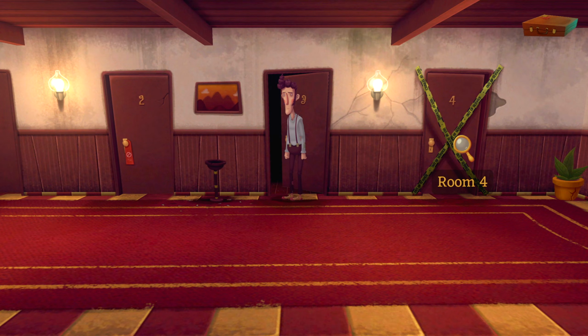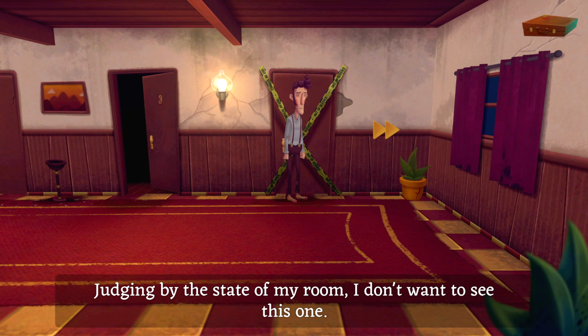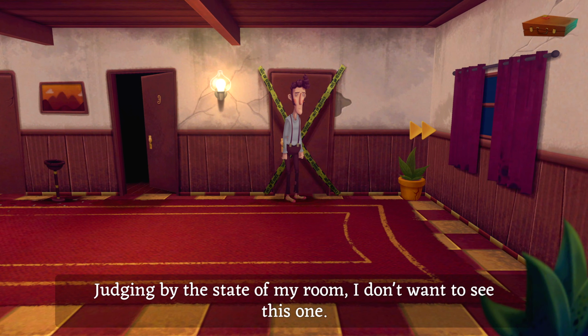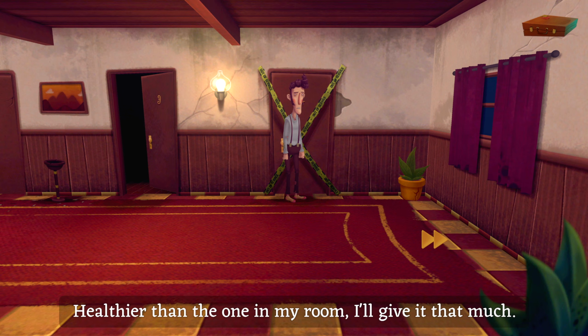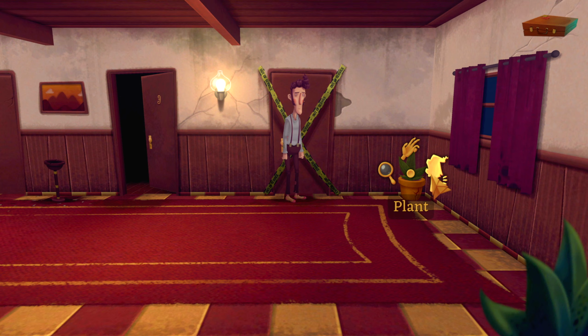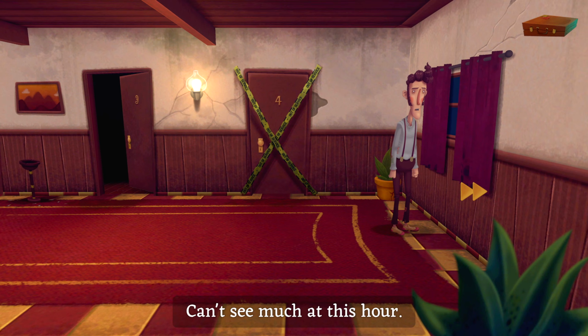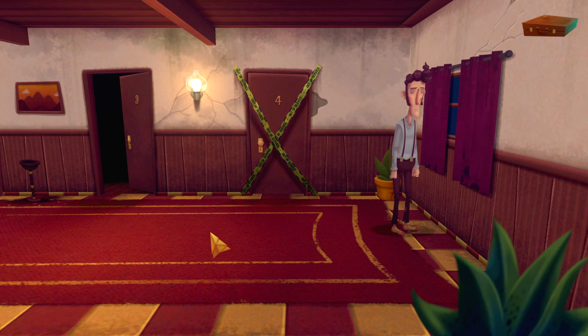Okay. Ooh. What happened next door? Judging by the state of my room, I don't want to see this one. No. We have another plant here. Healthier than the one in my room, I'll give it that much. Is it more talkative? I'm not talking to that. I guess we'll never know. Can't see much at this hour. Alright.